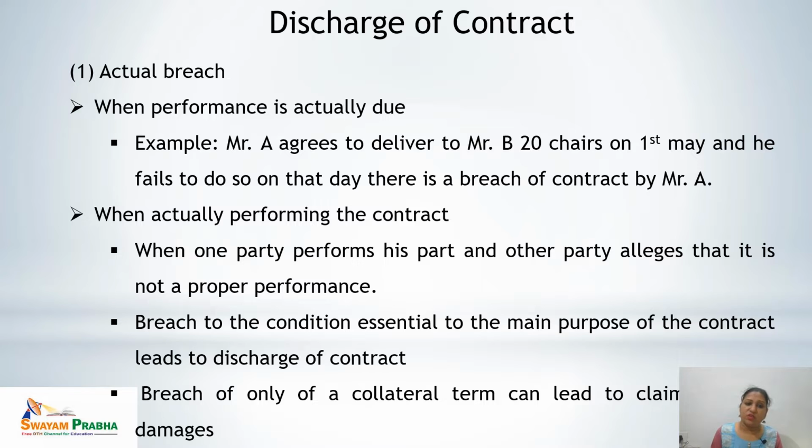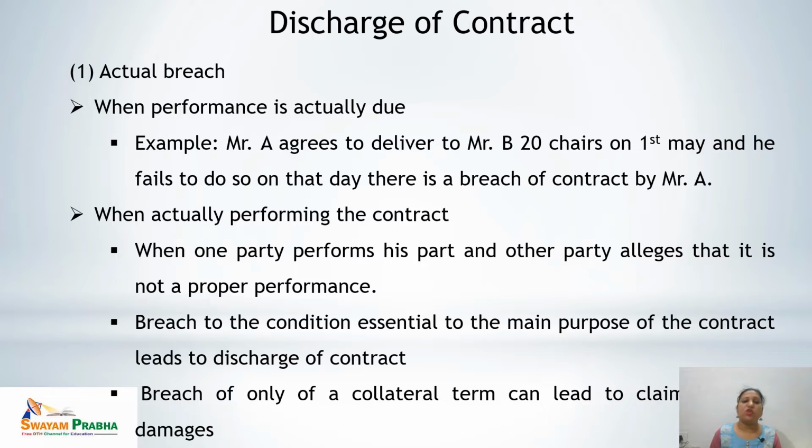So what is the actual breach? Actual breach is done when the performance was actually due. Let's see the example. Mr. A agrees to deliver to Mr. B 20 chairs on 1st May and he fails to do so that day. There is a breach of contract by Mr. A. Means when the actual performance was due and one of the parties of the contract is not able to perform on that particular day, this is called as actual breach.